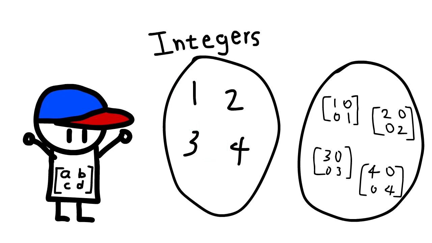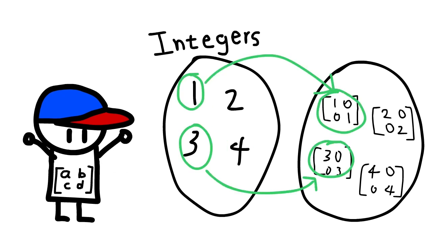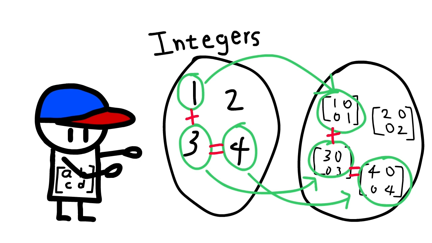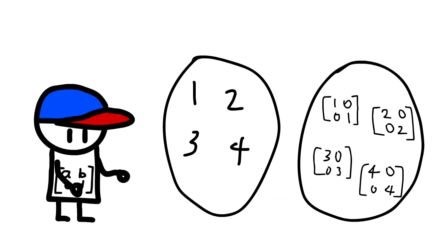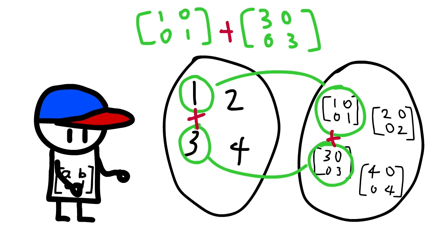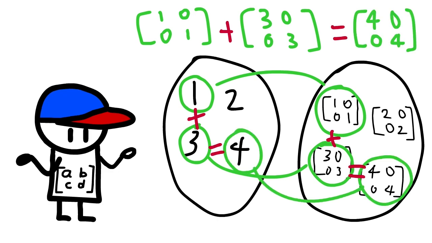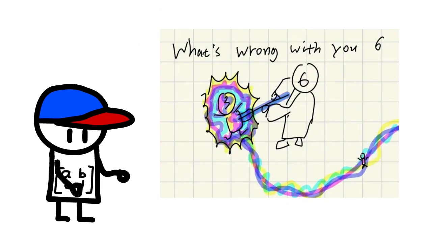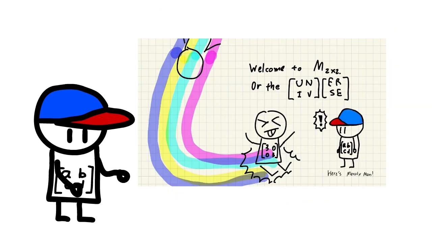Now a homomorphism sends 1 to its equivalent version in the second group, 3 to its equivalent version, and 4 to its equivalent version. And here's the key. The relationship is preserved. So in the second group, when we combine the equivalent of 1 with the equivalent of 3, we get the equivalent of 4. Whatever relationships exist in the first group can be replicated in the second. So basically the trident here maps 3 to its equivalent version in another mathematical universe.